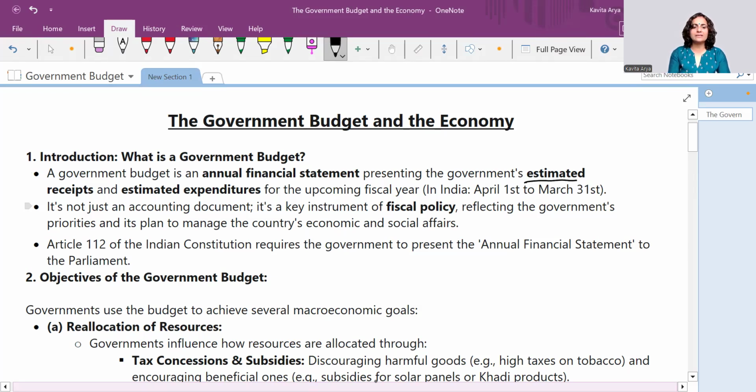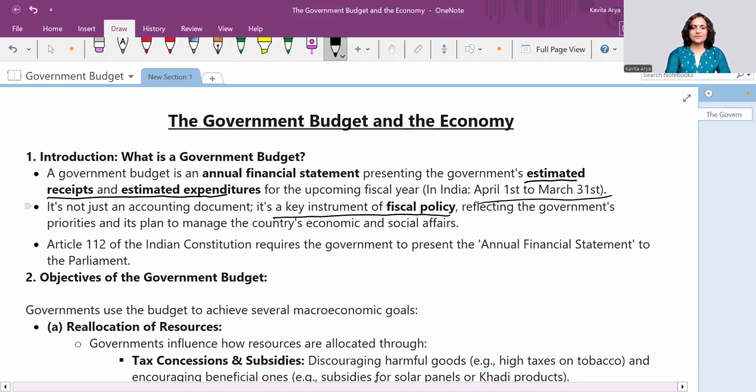The financial year is 1st April to 31st March. This is the key instrument for using fiscal policy, because fiscal policy simply deals with where the government should be spending and where it should have income and revenue generated from the economy.